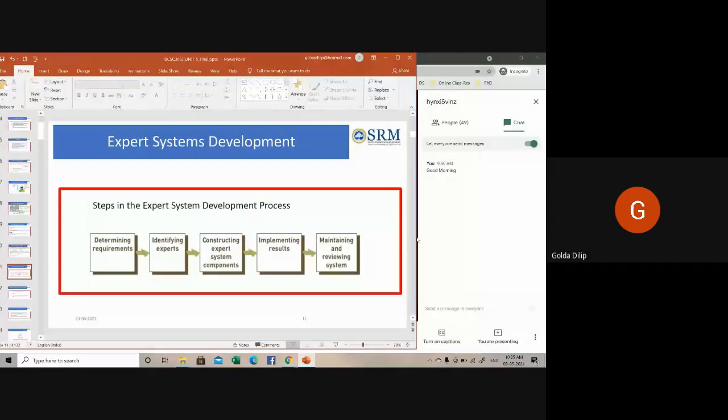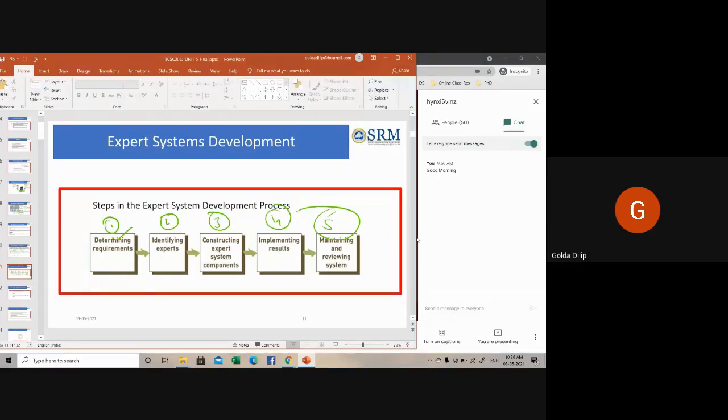Next, coming to expert system development. You can see here, it's actually an iterative process. First you identify the problem domain. The problem should be suitable for an expert to solve.